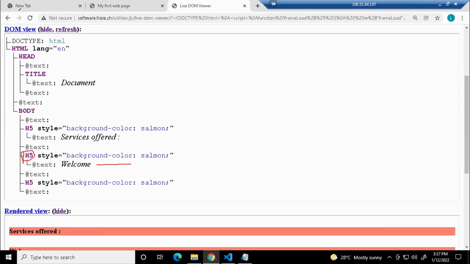Now my question is, there are other nodes also here. Nodes means HTML is one node. I have drawn that circle, right? Every circle is a node. So HTML is one node, head is one node, title is one node, body is one node, this H5 is one node, right? The question is, which node is changing out of all these nodes? The one with welcome. Yes, only this node is updating.